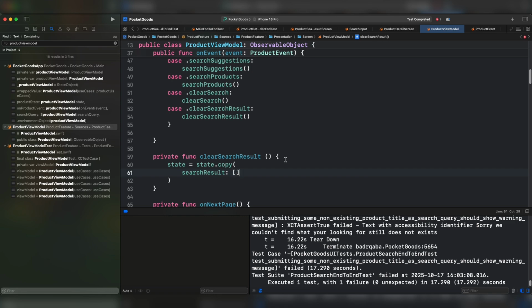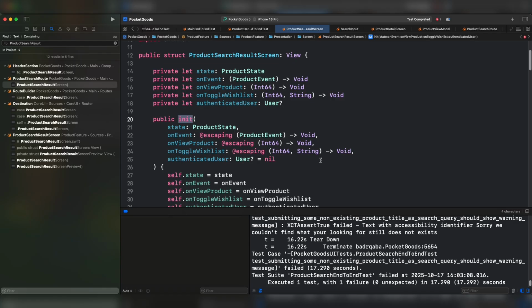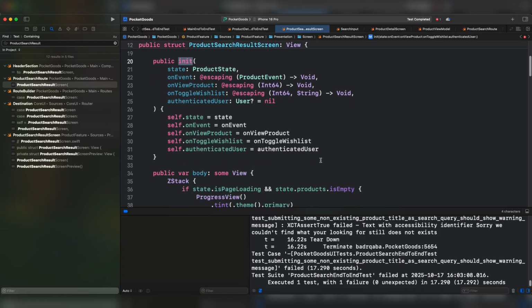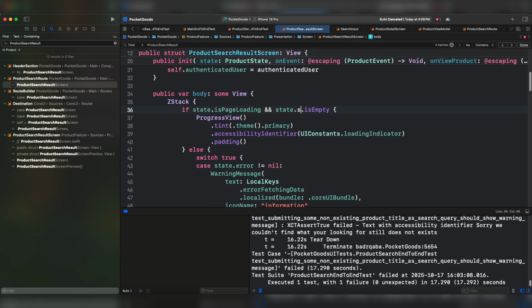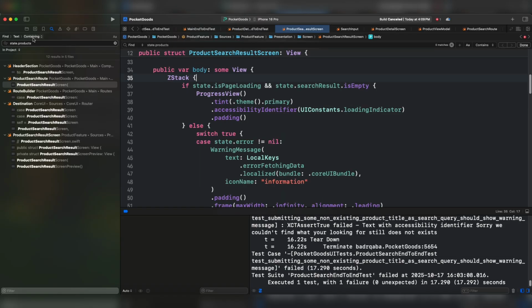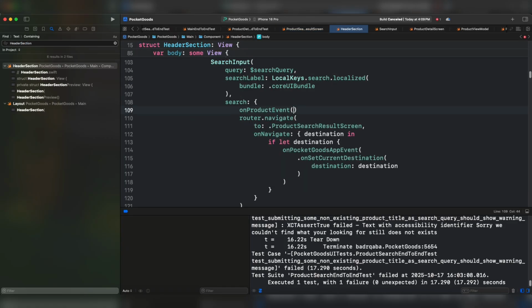All right. Now let's come back to the screen. Product search results. I'm going to replace the products with search results. Let's not forget about the layout. More specifically, under the header section on products events, clear search results. Then we can navigate. I hope it's gonna work.